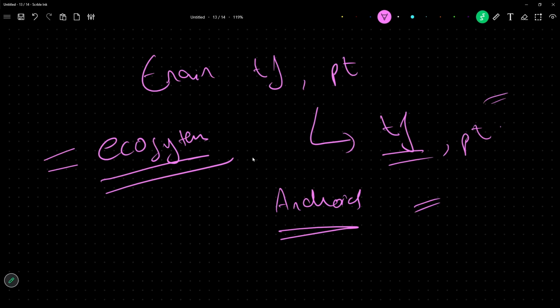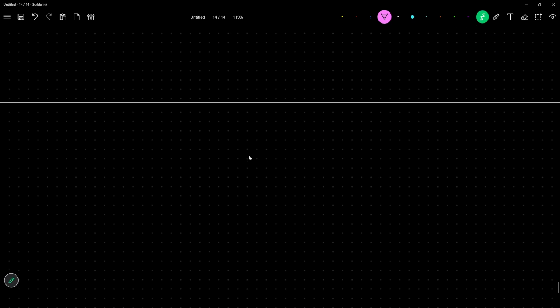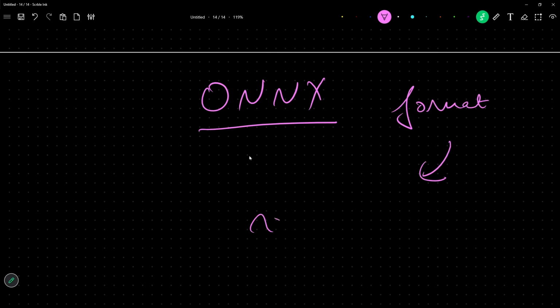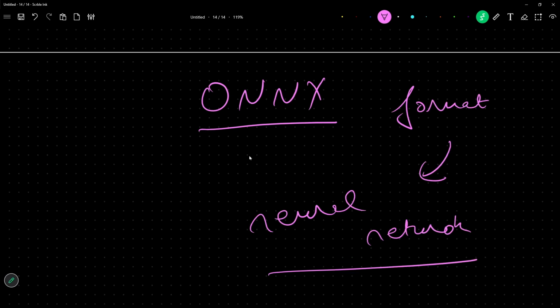We did not have a chance. Now what happened is Open Neural Network Exchange happened. This is a format to represent your neural network. Let us say you train a deep learning model. This is how a neural network looks like.